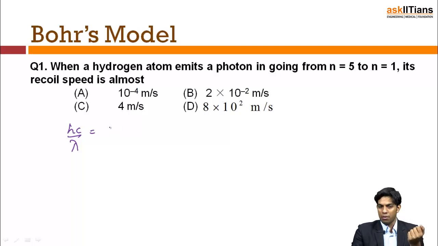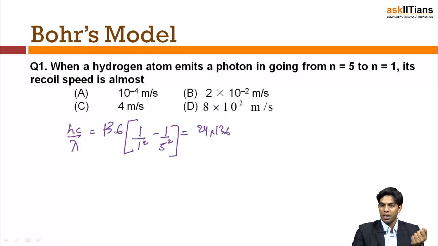This is equal to minus 13.6 times (1 by 1 square minus 1 by 5 square). So I have 24 multiplied by 13.6 by 25 electron volt. And this is the energy of the photon that is being released.